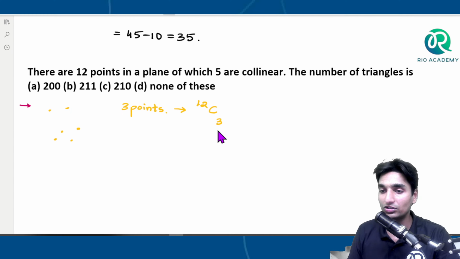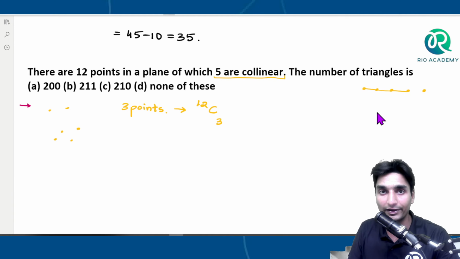Now according to the question, what they are asking, 5 of these points are collinear. Collinear means what guys? 5 points are in a straight line, okay? So if 5 points are in a straight line, we cannot use these 5 points in order to draw out a triangle, correct?